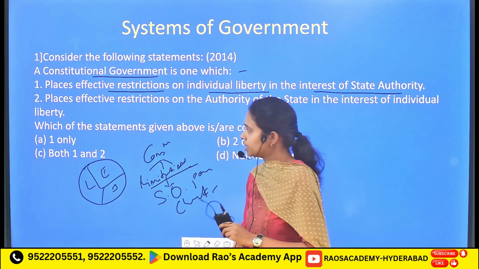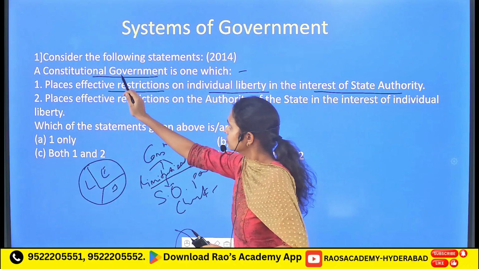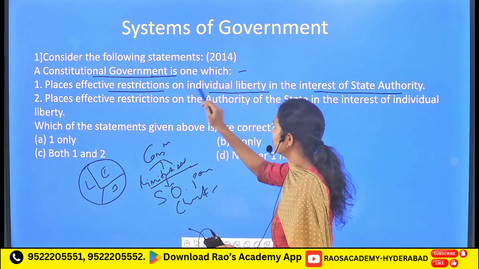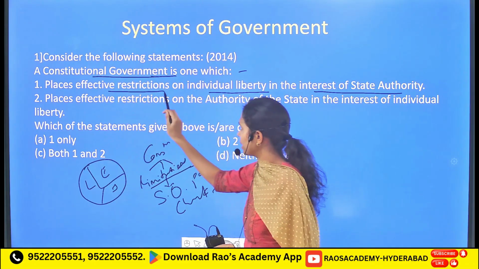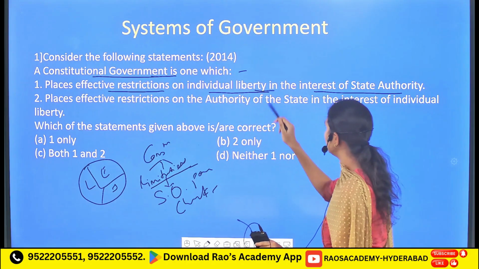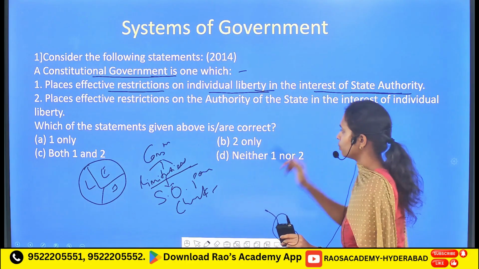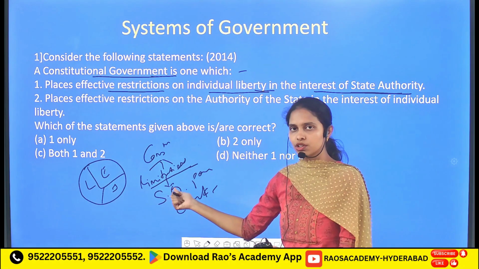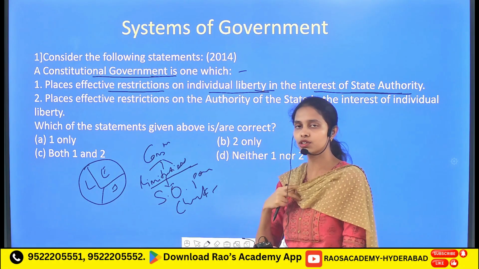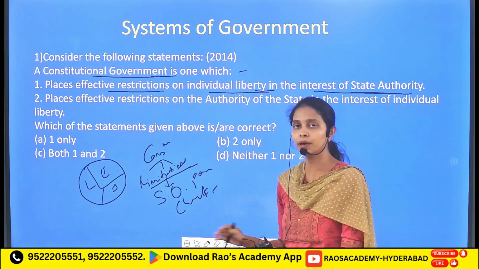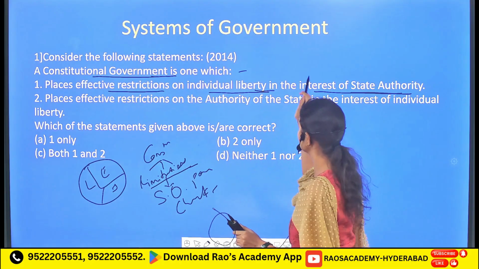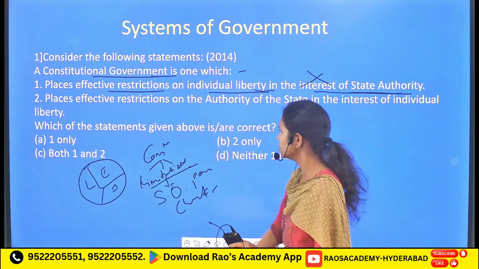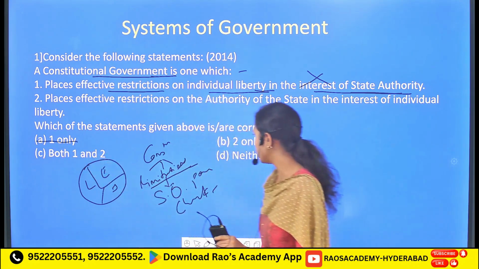So if we closely observe the statements, A says a constitutional government places effective restrictions on the individual liberty in the interests of the state authority. As I told you before, constitutionalism as well as the constitutional government will keep limitations on the government of the state but not on the individual's liberty. So the first one is an incorrect statement, so let's strike the A option.